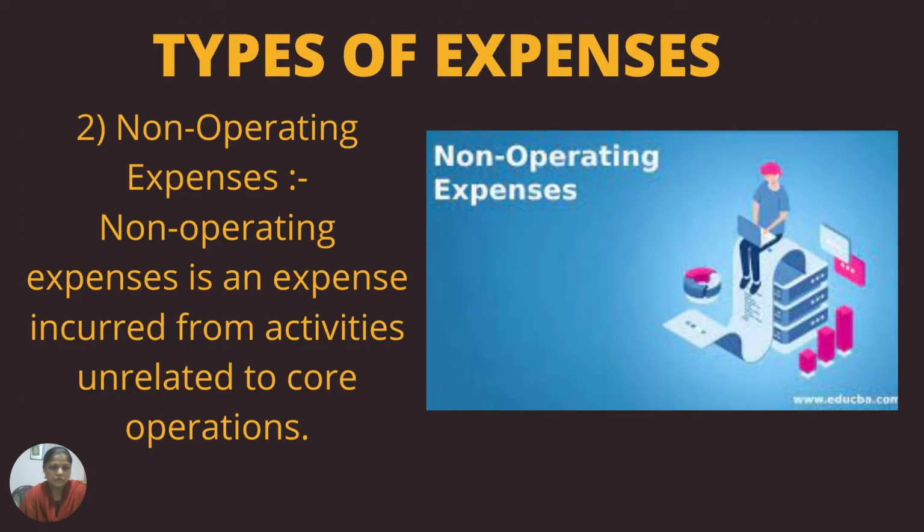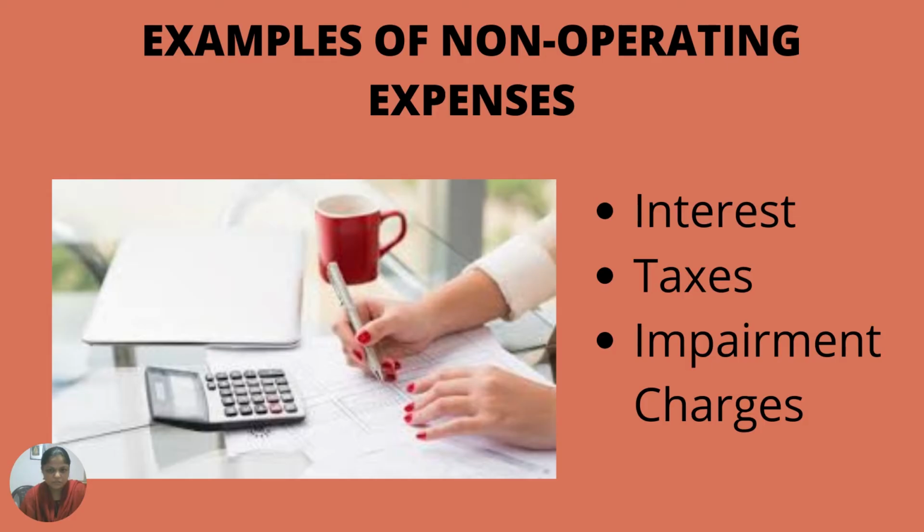Then non-operating expenses. Non-operating expenses are expenses incurred from activities unrelated to core operations. These are expenses we pay indirectly. Let us see the examples of non-operating expenses: interest paid, tax paid, impairment charges paid. These kinds of expenses we pay through the bank indirectly. They are known as non-operating expenses.